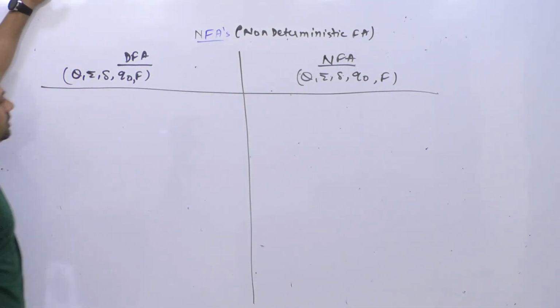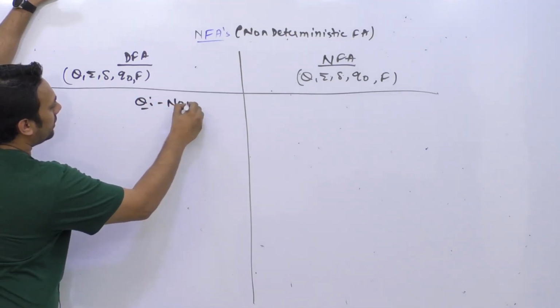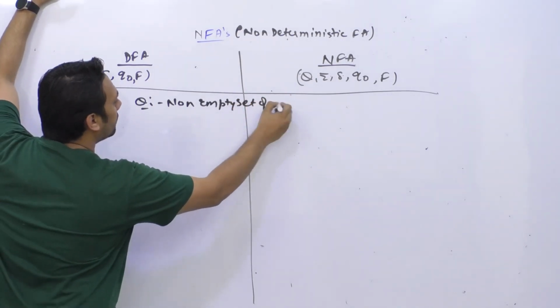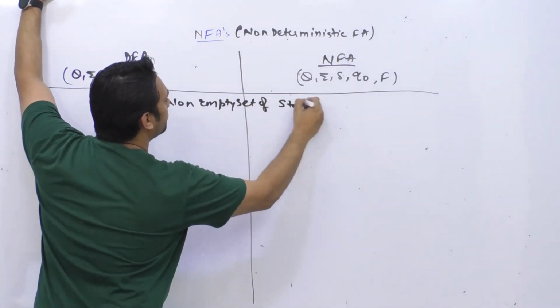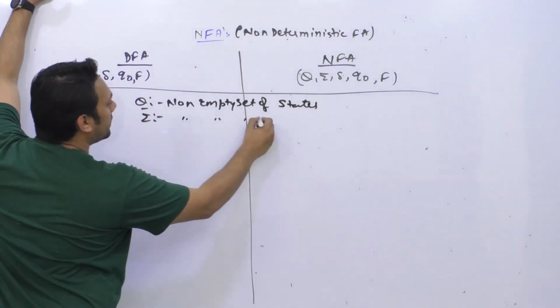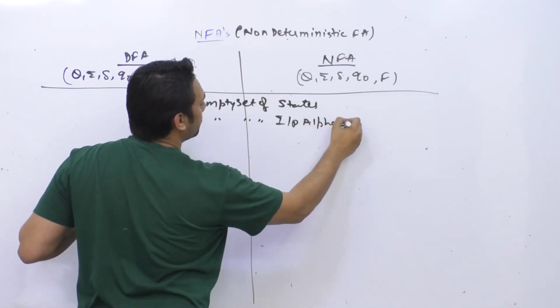See, in both of them, Q is the same. Q is a non-empty set of states. Summation is again a non-empty set of input alphabets.